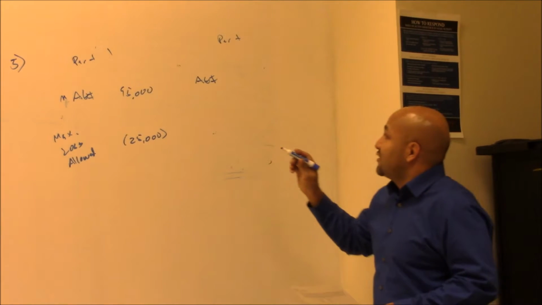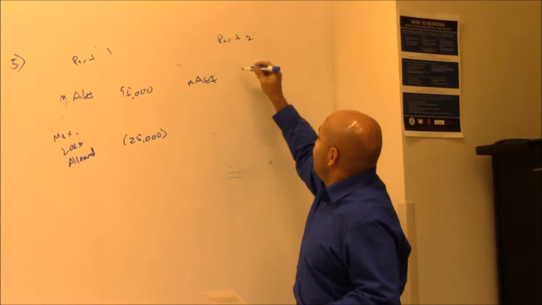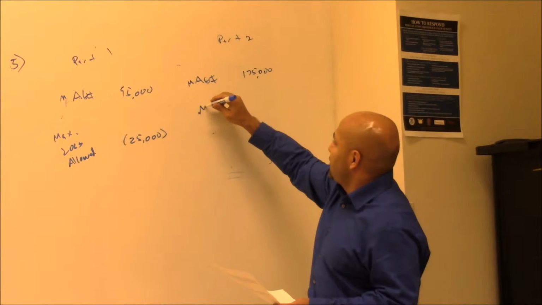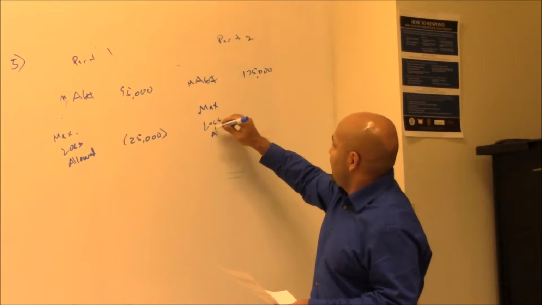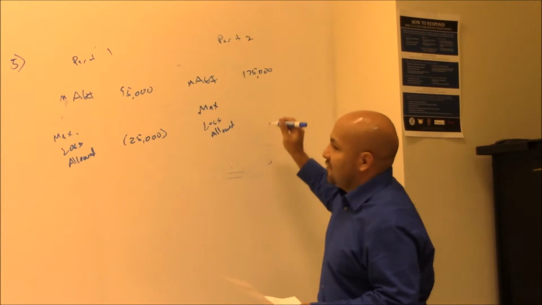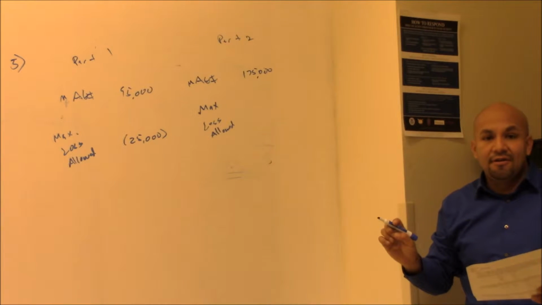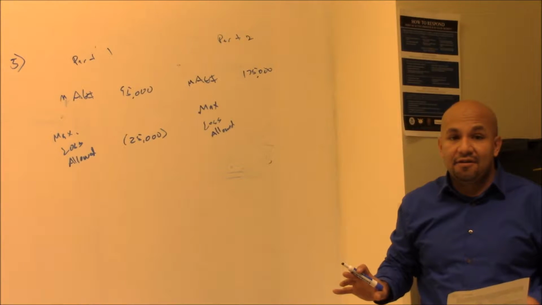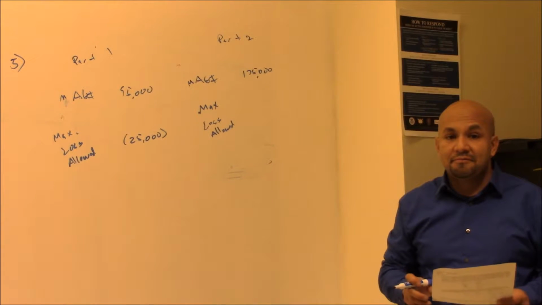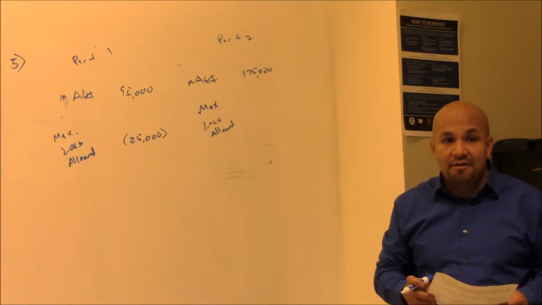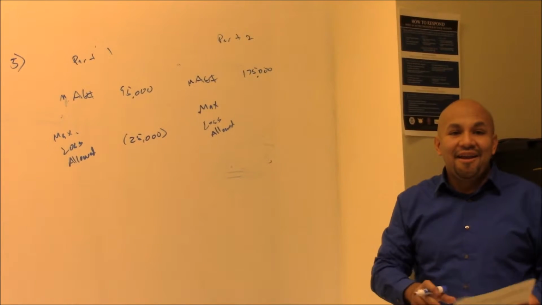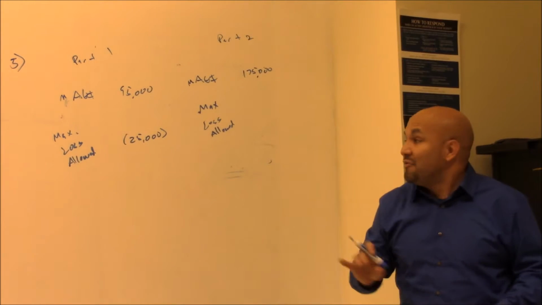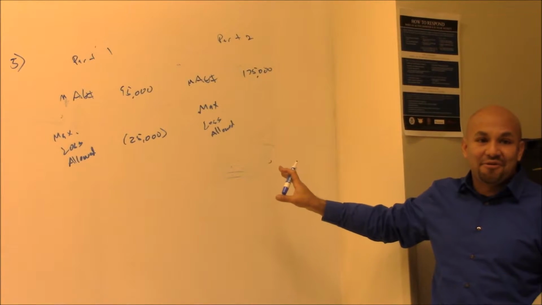For part 2, for part B, modified adjusted gross income is $175,000. Maximum amount of loss allowed? Any answer for this one? Well, just on these facts given, they're saying that she was actively participating. We're not there yet. We're on part 2. I know what you're trying to ask, but yeah, he's right. We're not there yet. But what's the maximum amount of loss we can deduct right now?